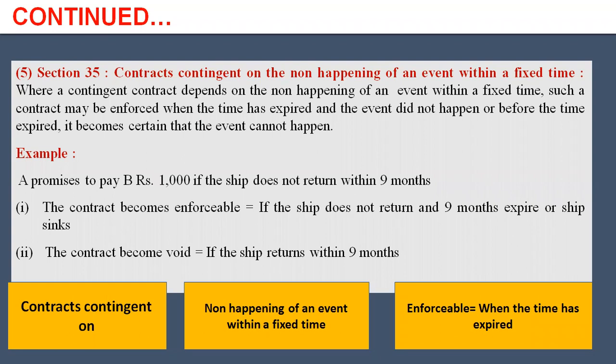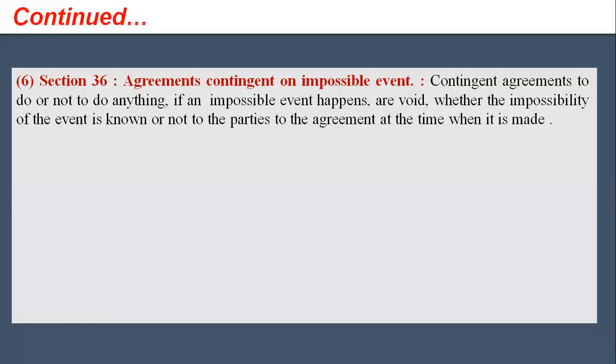So a contract contingent on non-happening of an event within a fixed time will be enforceable when the time has expired. Now the last rule is rule number 6. According to section 36, agreements contingent on impossible events. If a contingent agreement to do or not to do anything is based on an impossible event, that means the event can never happen in future.